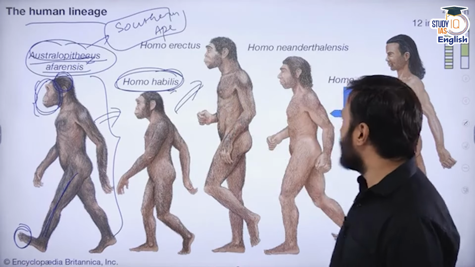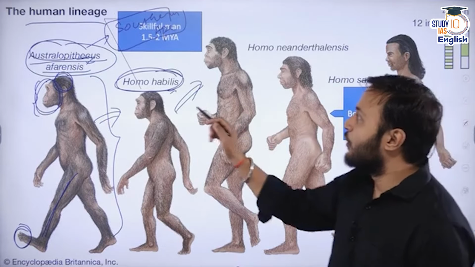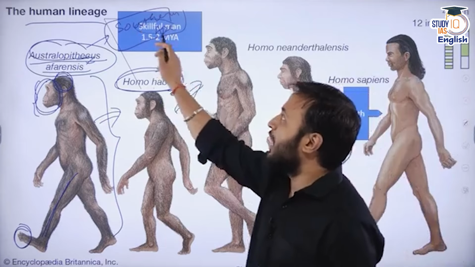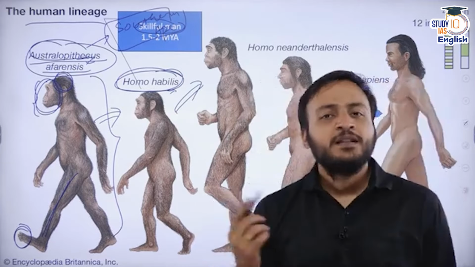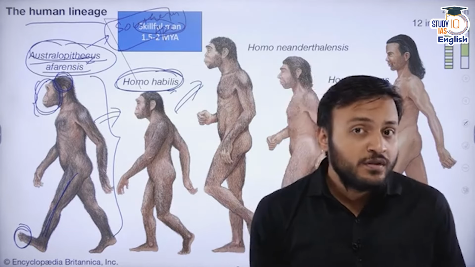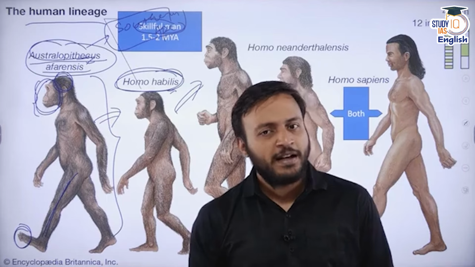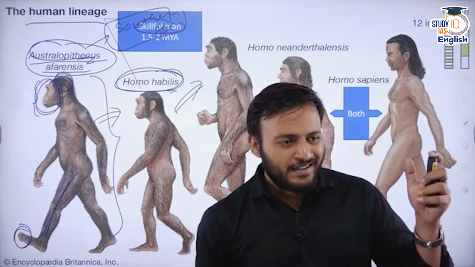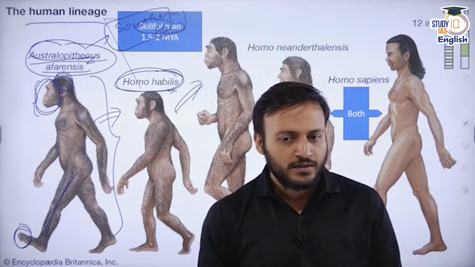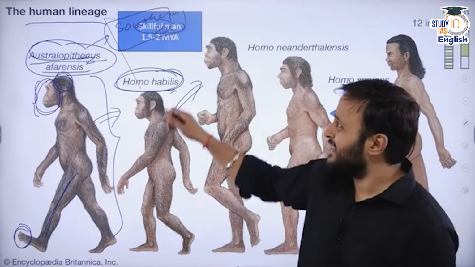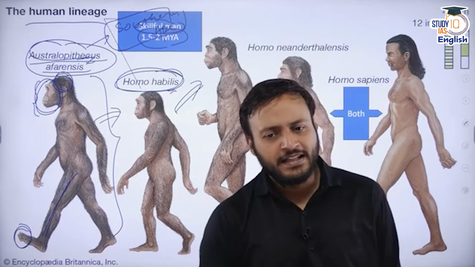Homo habilis was basically called the skillful man. Skillful man means this human could construct a few simple tools, made of stone. It could at least kill a particular animal or break fruits using the stone tools. This existed around 1.5 to 2 million years ago, like 15 to 20 lakh years ago.